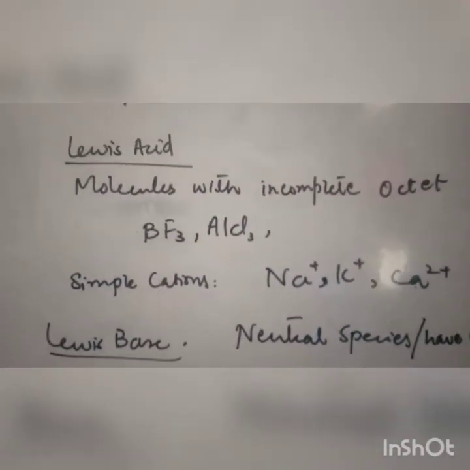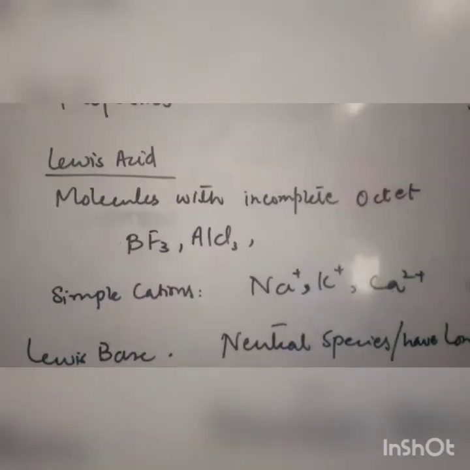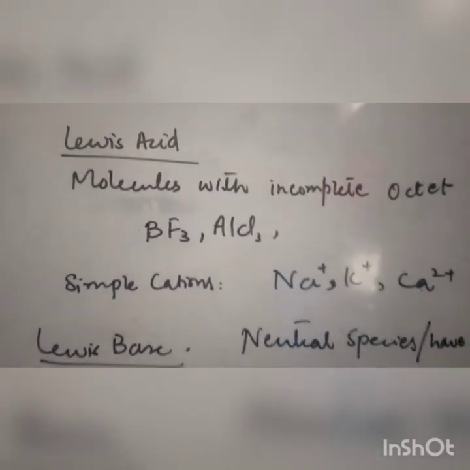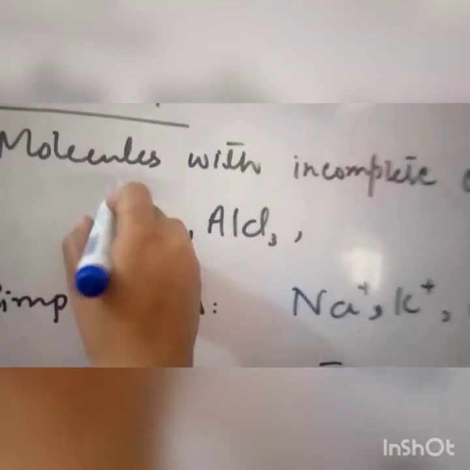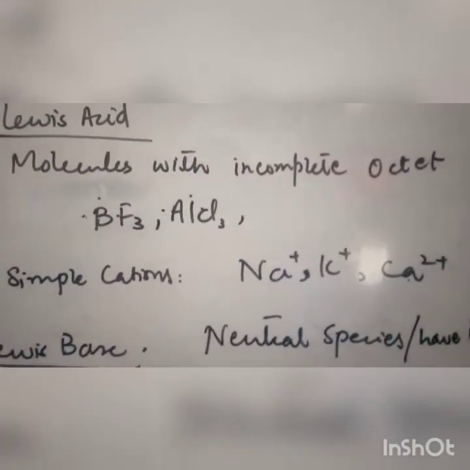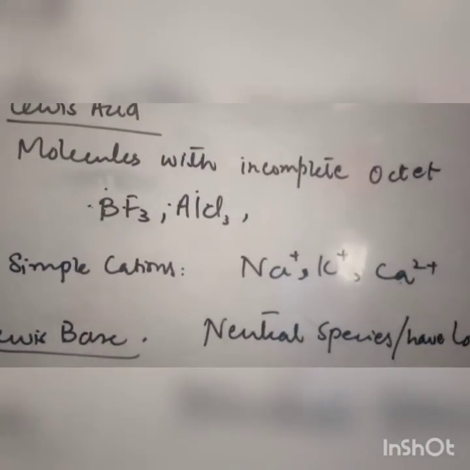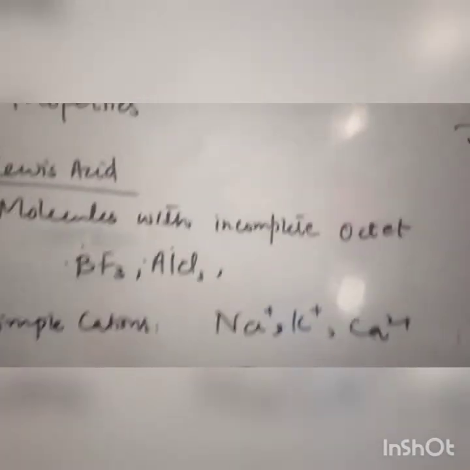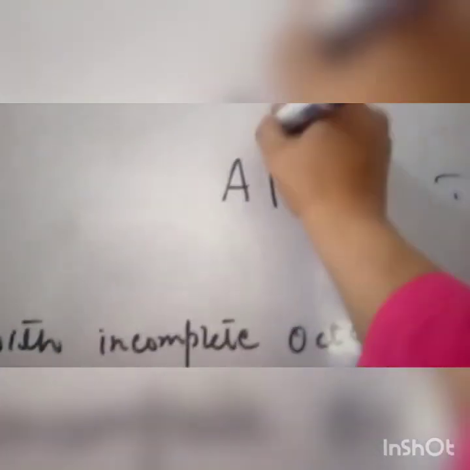The first one is that a Lewis acid must have an incomplete octet. If you look at the example of BF3, boron does not have a complete octet. Here aluminium does not have a complete octet, because B has 3 electrons in the valence shell which it shares with 3 fluorines. In the same way, aluminium has 3 electrons in the valence shell which it shares with 3 chlorines. While sharing these electrons, they still have space for 2 more electrons to complete their octet. You can see like this, Al 1 2 3.